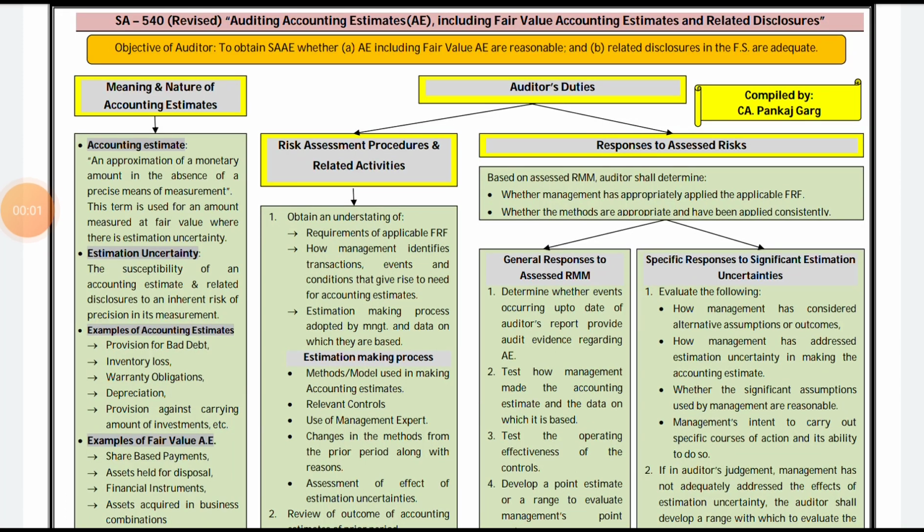Hello friends, this is Hatim Rampurawala, and in this video we will cover SA 540 (Revised), that is auditing accounting estimates, including fair value accounting estimates and related disclosures.